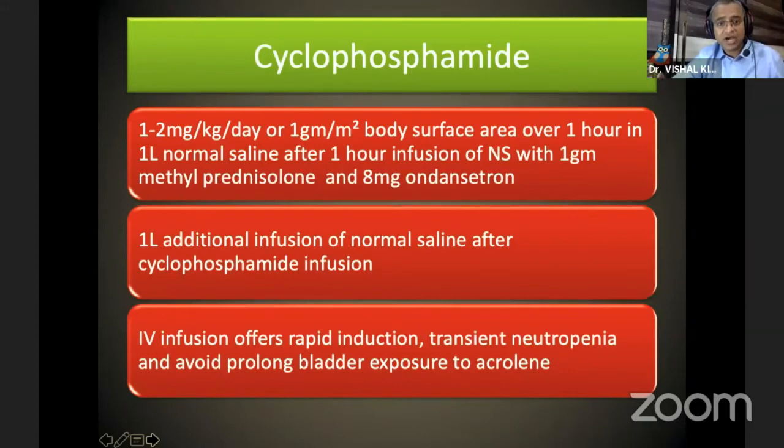It has to be given over 1 hour in 1 liter of normal saline. Before you start this, you have to give a 1 hour infusion of normal saline with 1 gram of methylprednisolone and 1 milligram of ondansetron. Additionally, after you have infused this drug, you have to give 1 liter of additional normal saline infusion. So IV infusion offers rapid induction, transient neutropenia, and avoids prolonged blood exposure to acrolein.